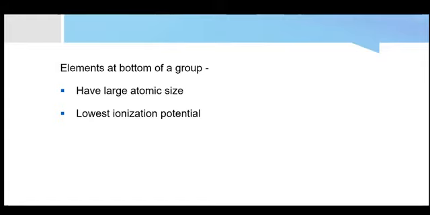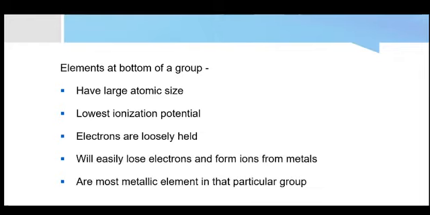Electrons are loosely held because of less nuclear force of attraction, so they will easily lose electron, and they will form ions, so the metals will change into ions. They are mostly metallic because they lose electron easily rather than gaining electron.